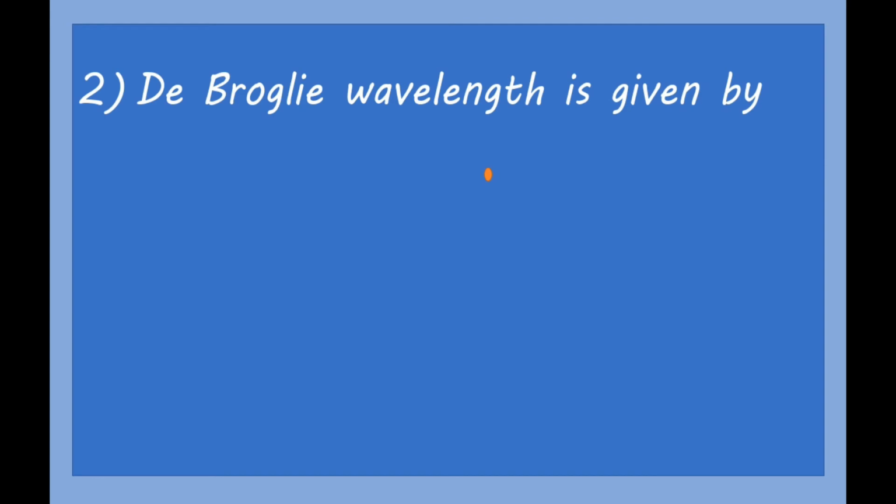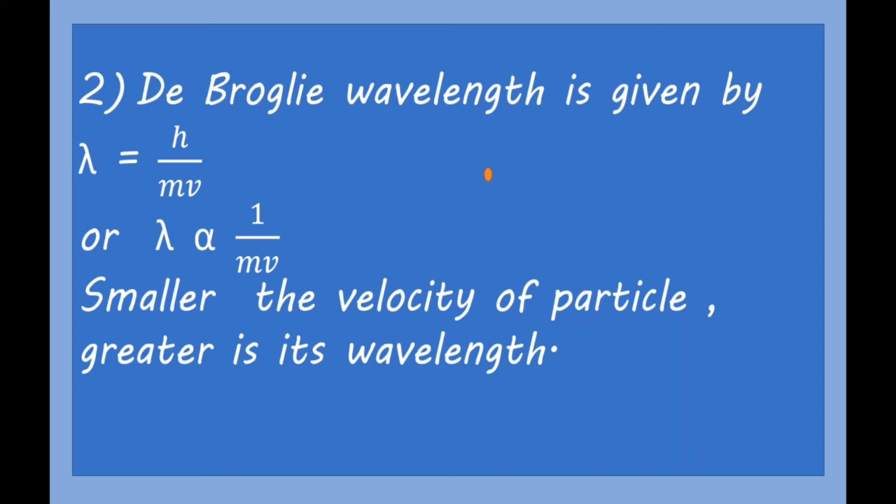By using the de Broglie wavelength equation, lambda is equal to h upon mv, the same equation we can write as lambda is inversely proportional to mv. If v is the velocity, then the smaller the velocity, the greater will be the wavelength.